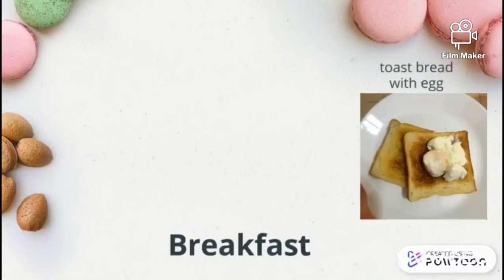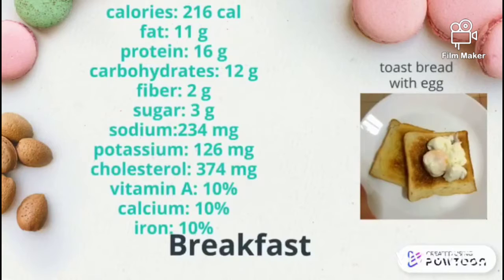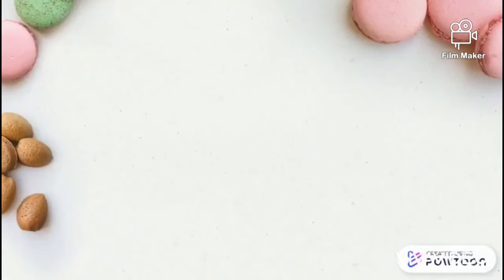Breakfast, which is toast bread with egg. Calories 216, fat 11 gram, protein 16 gram, carbohydrate 12 gram, fiber 2 gram and sugar 3 gram. Vitamin A 10%, calcium 10%, iron 10%.